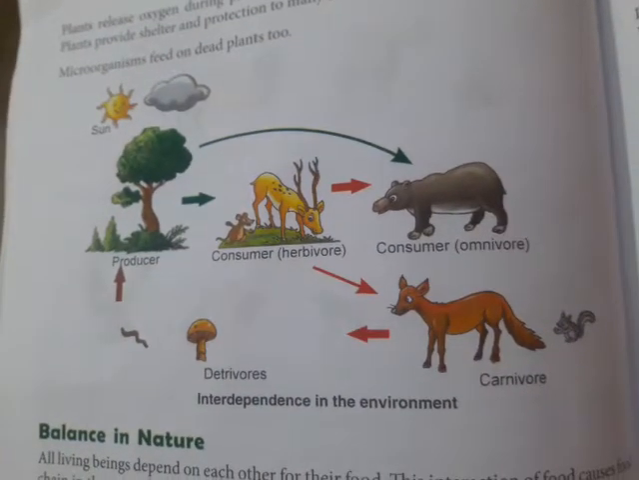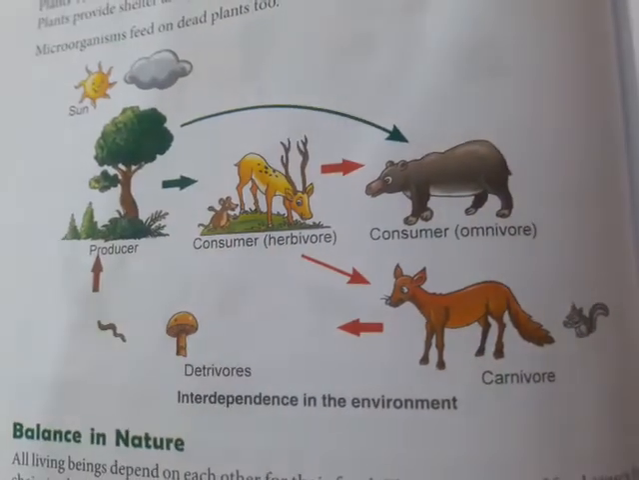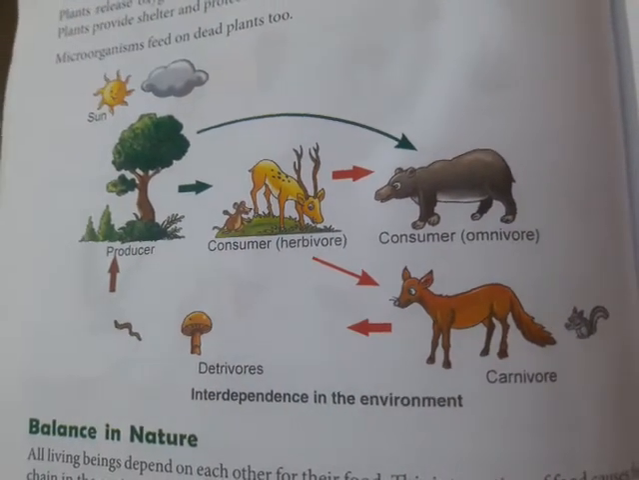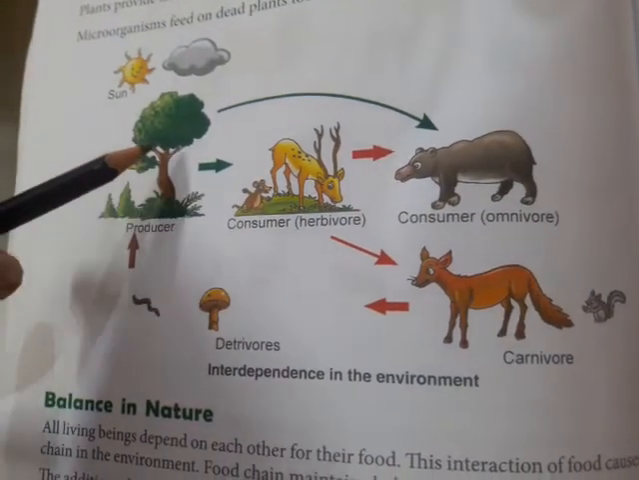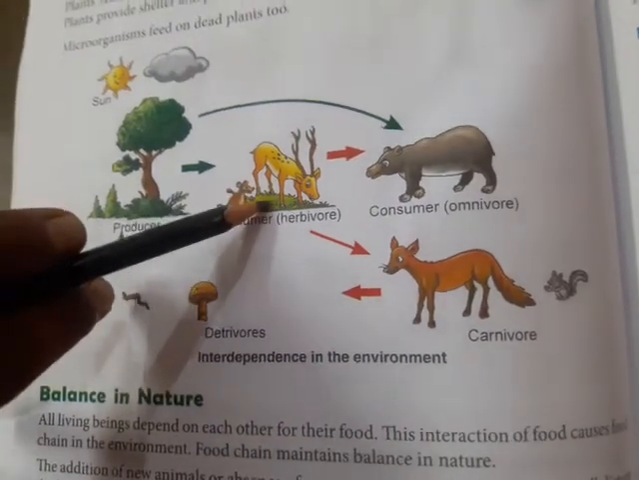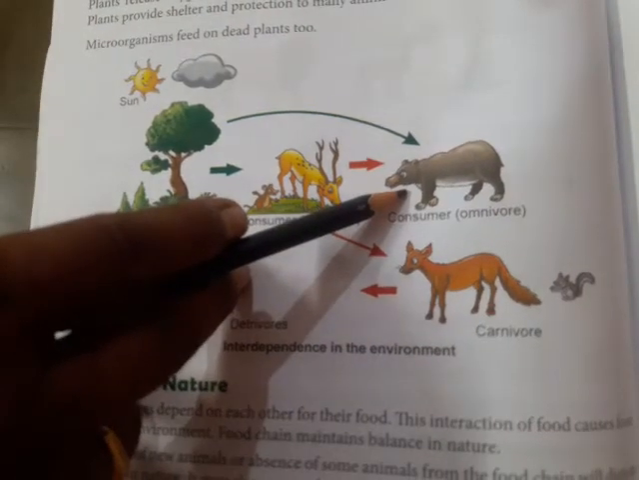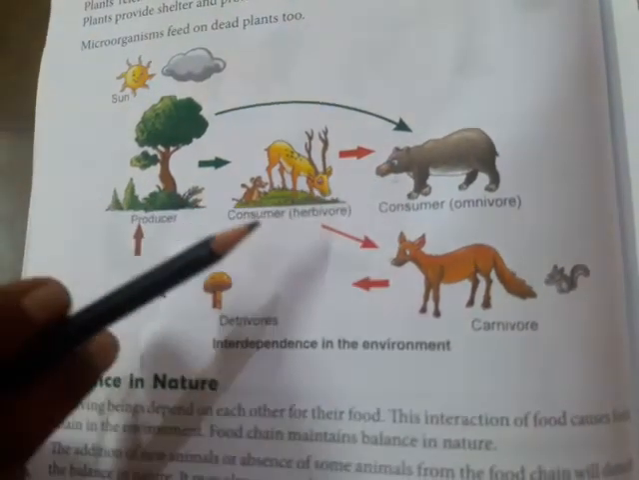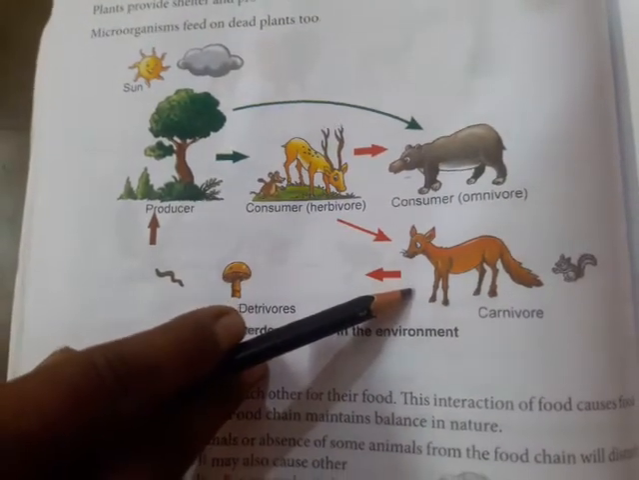Now children, just observe this picture. This is the picture showing the interdependence in the environment. You see here, these are the green plants, that is the producers. These are eaten by the consumers, that is the herbivores. Plants are also eaten by the omnivores. And in turn, the herbivore is being eaten by the carnivores.